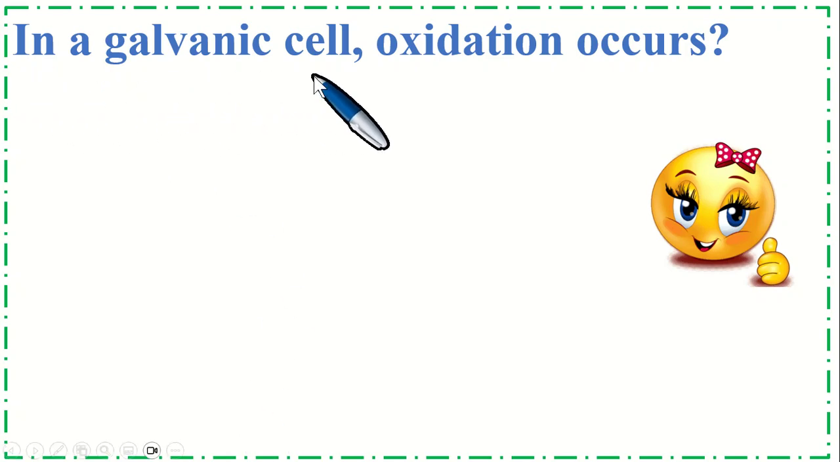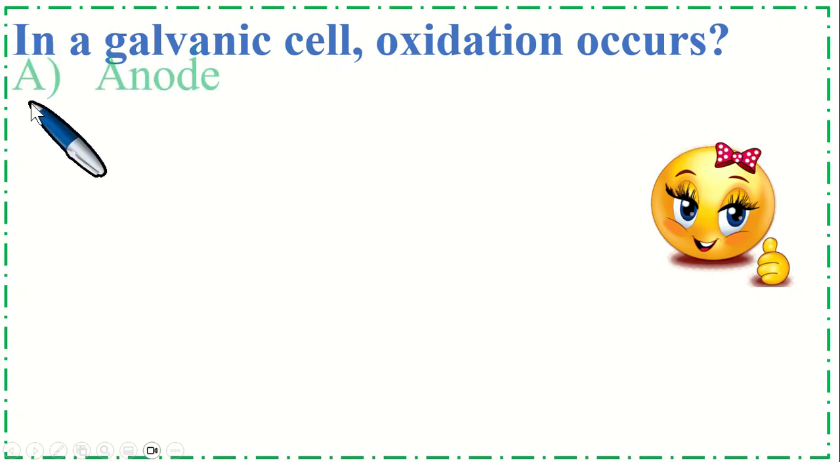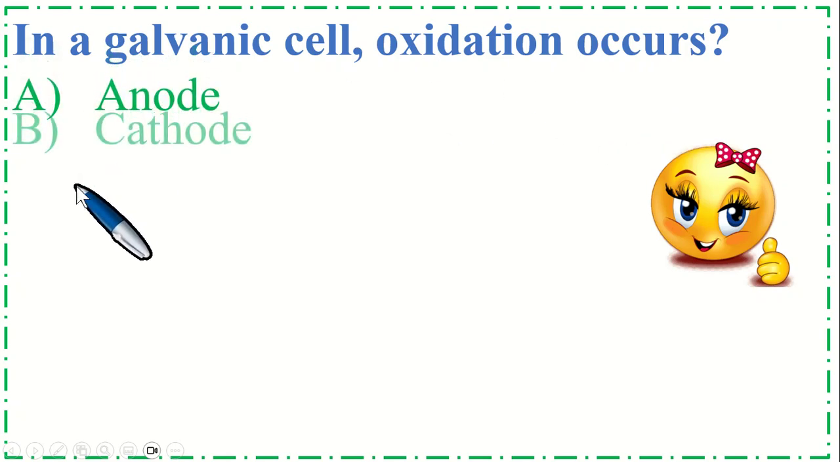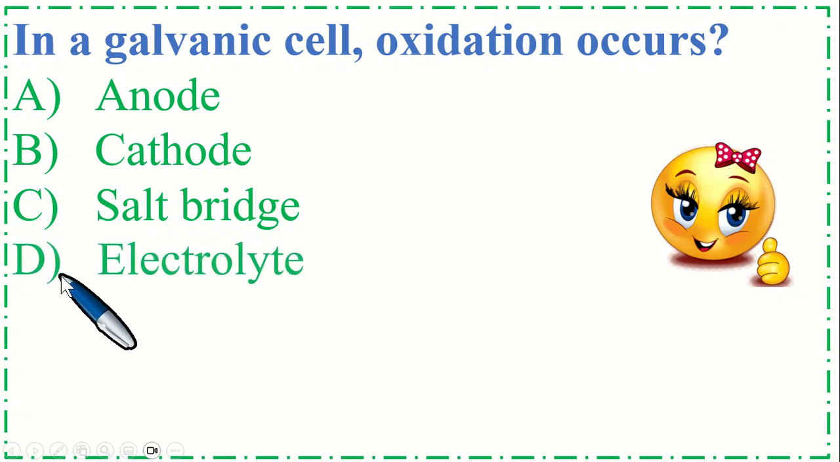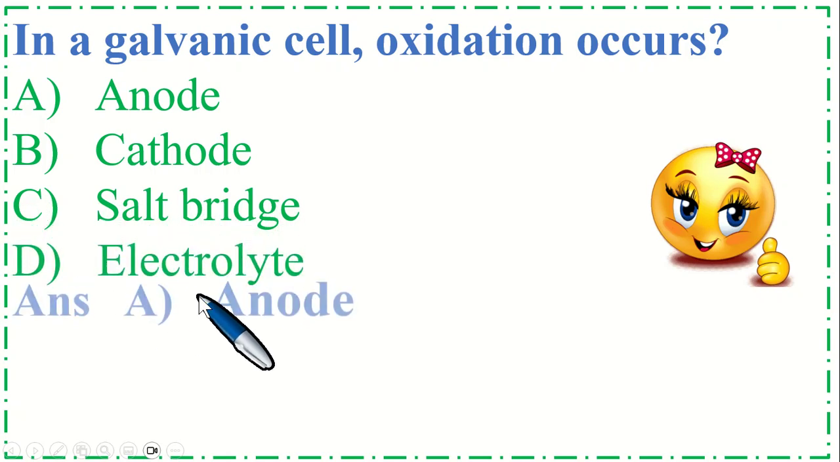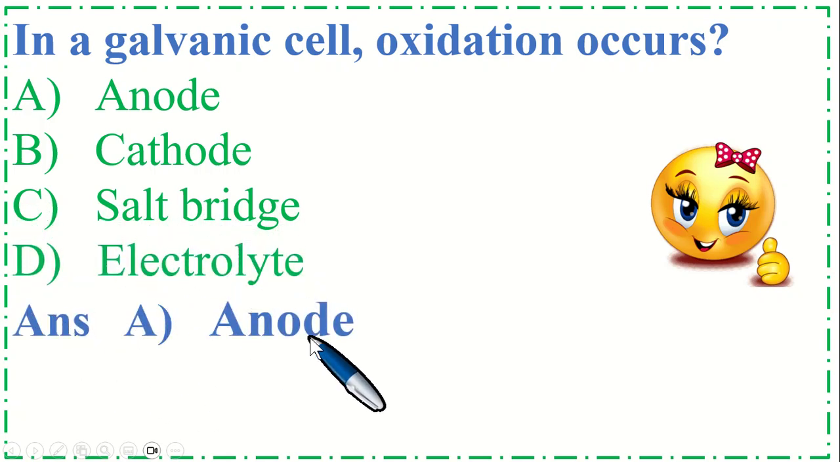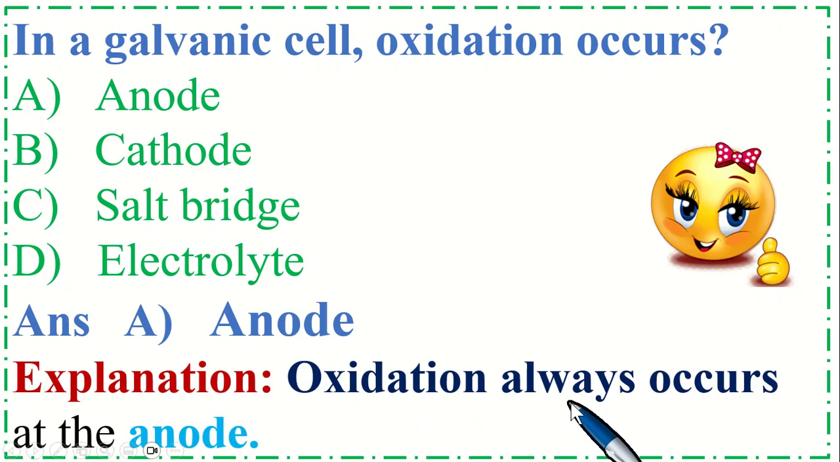In a galvanic cell, oxidation occurs at option A, anode, B, cathode, C, salt bridge, and option D, electrolyte. So the correct option is A, anode. Oxidation always occurs at the anode side.